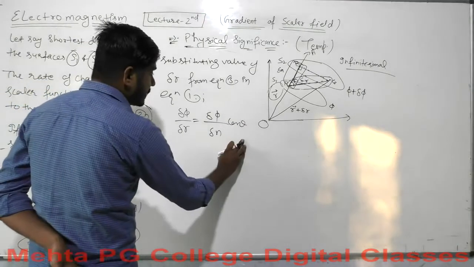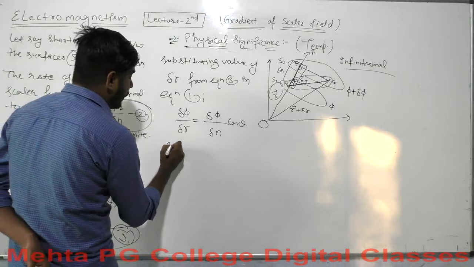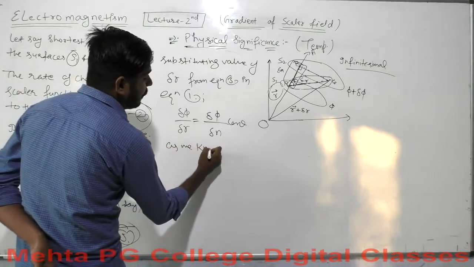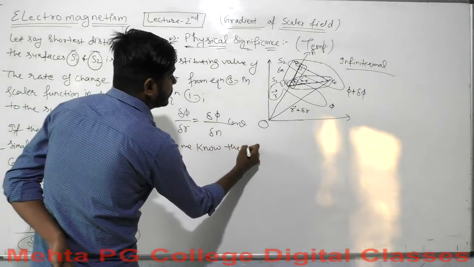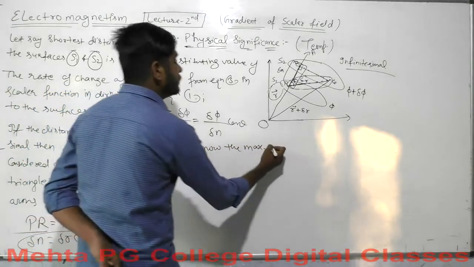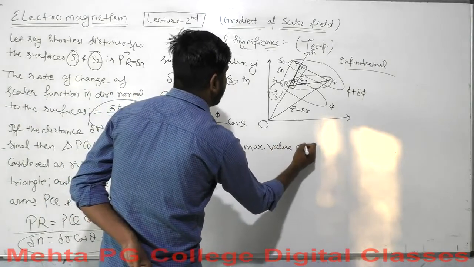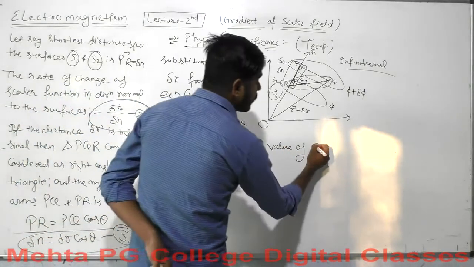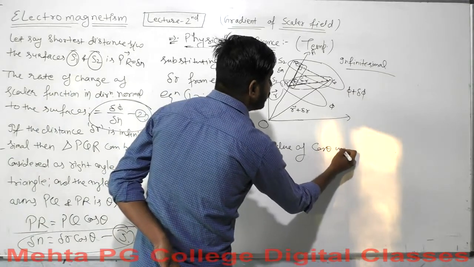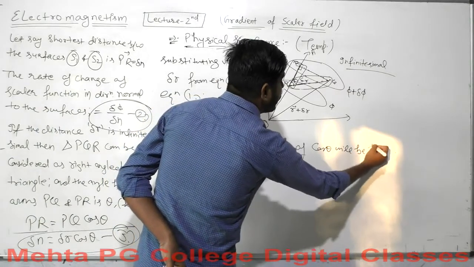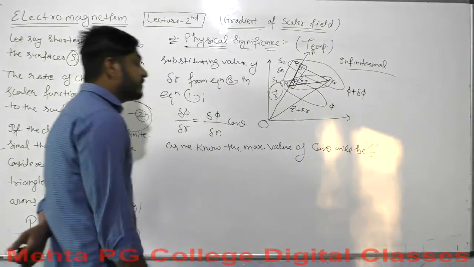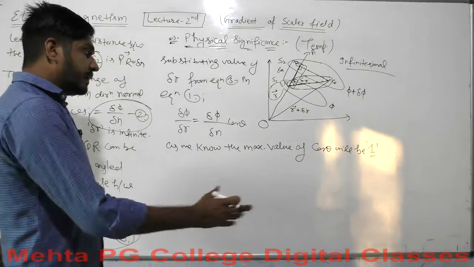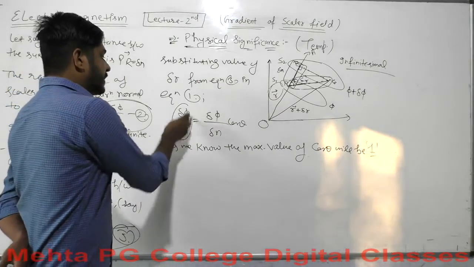As you know, this will be the result, and the maximum value of cos of theta will be 1. So what if we go for maximum?